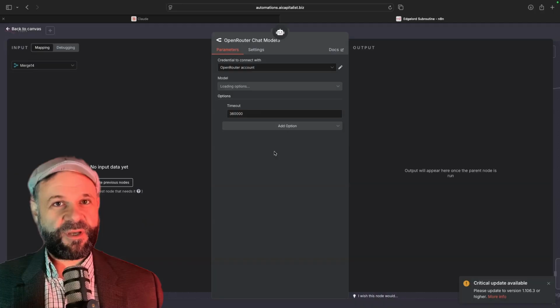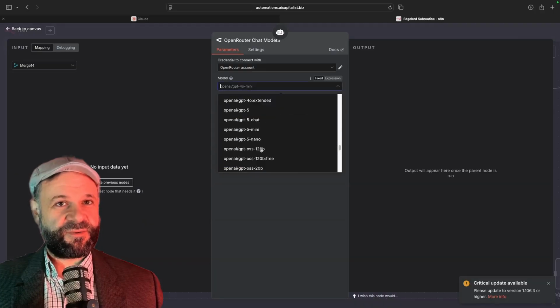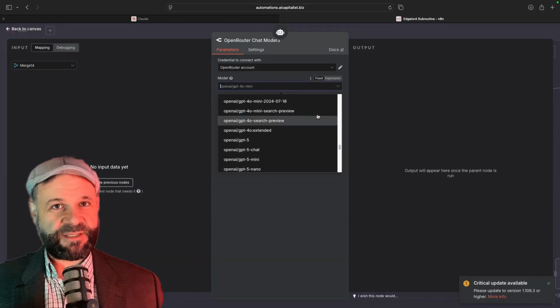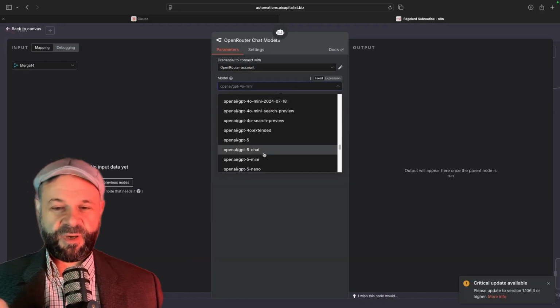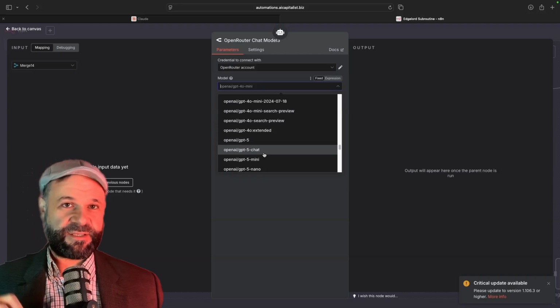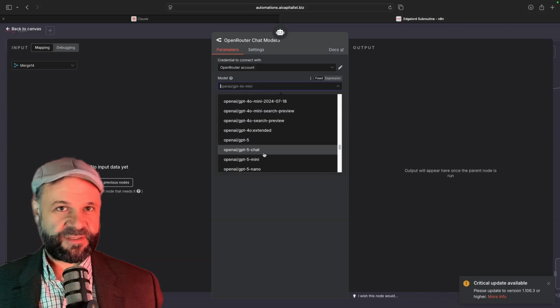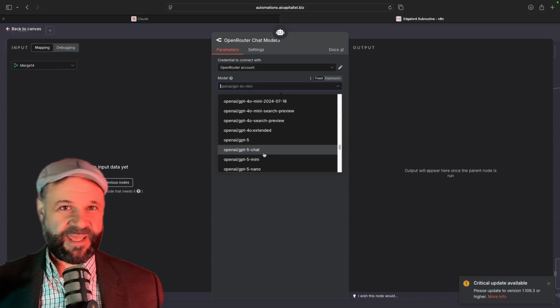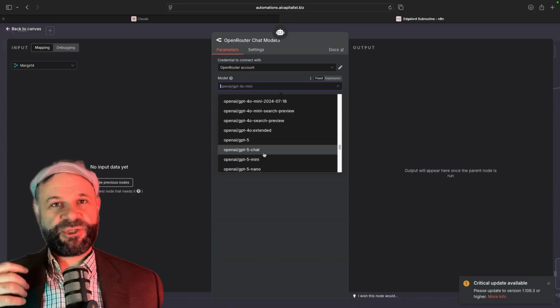So here's the question. Which of these models do I use? Each model has its own price, and each model has its own skills, and its own context window, and its own effectiveness. Now, I'm not a genius. I can't keep up with all this information. So how do we select the right model? What I'm about to show you is going to completely change how you approach AI model selection forever.